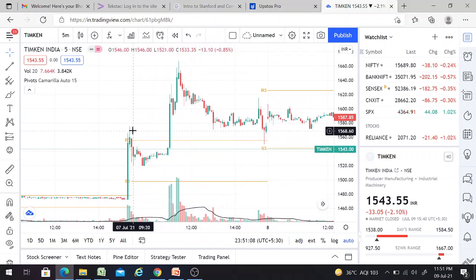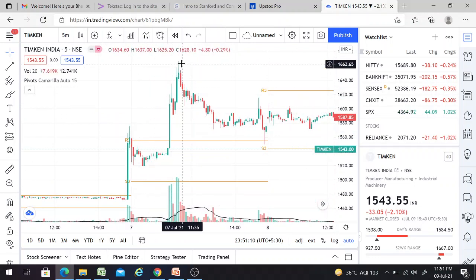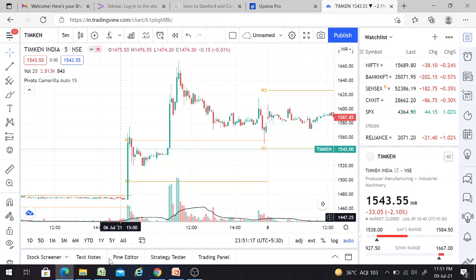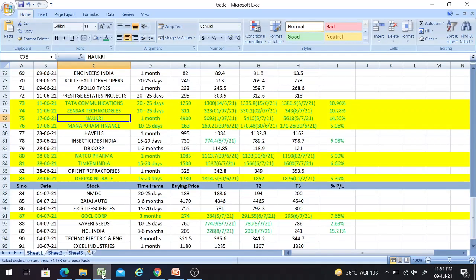So on 7th, as I told, the third target got hit, and here it is. 1665, friends. It went till 1665, and the third target was 1600. It crossed the third target which I gave and went a lot higher. So those who booked profit at this price will be getting 6.66% return, friends.